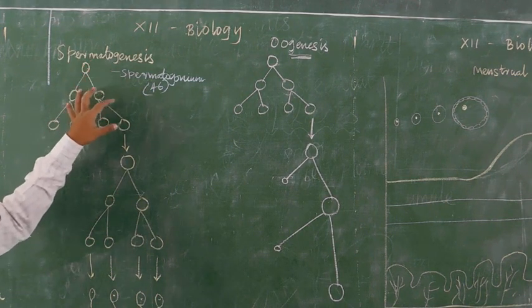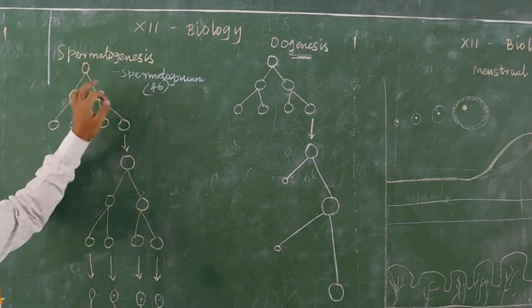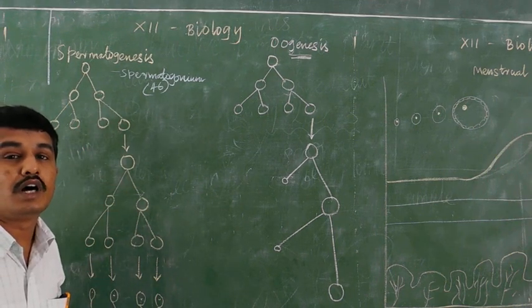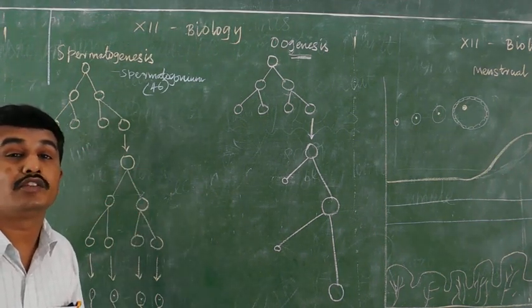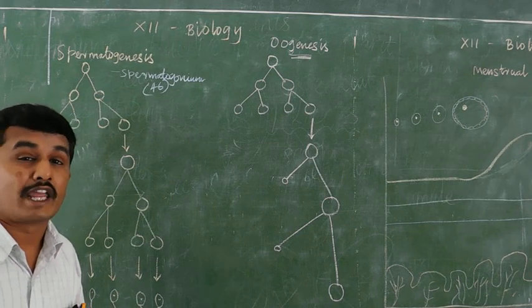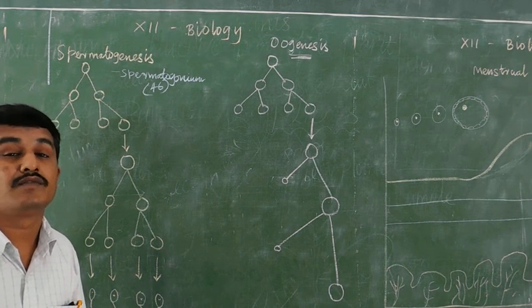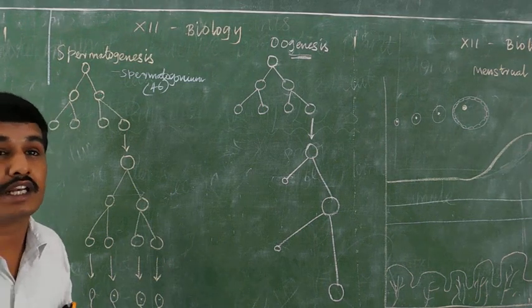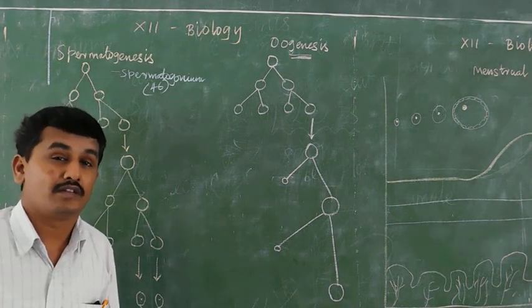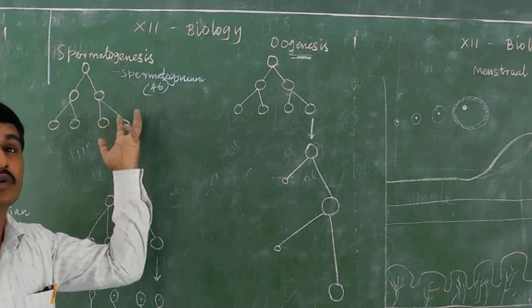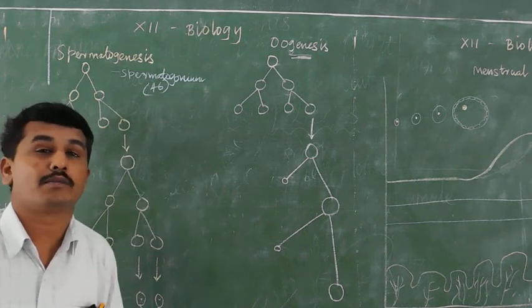All the events from spermatogonium to spermatozoon take place in male primates after puberty. After a particular stage in the reproductive phase only, the spermatogonium slowly develops into spermatozoon.